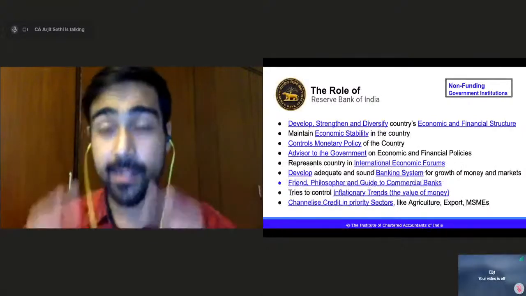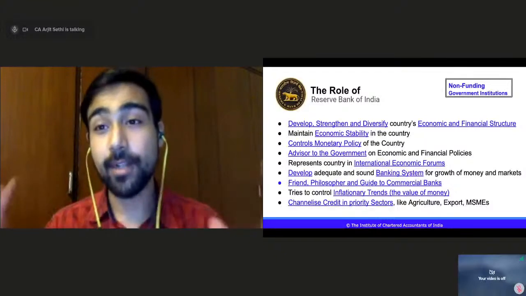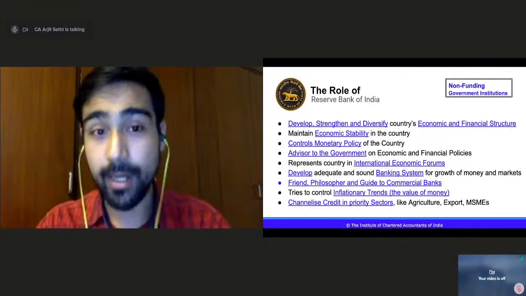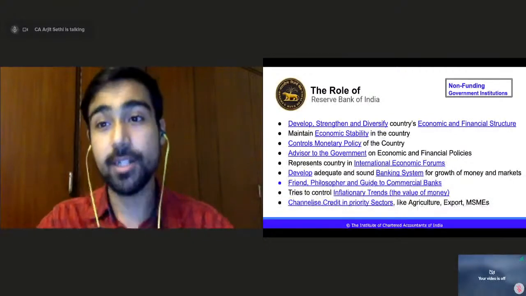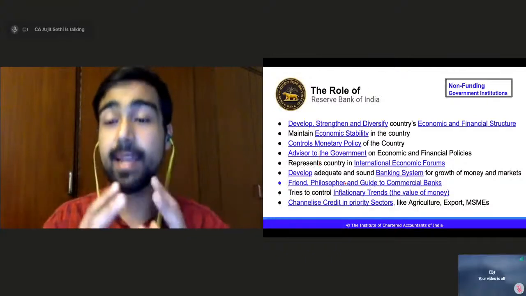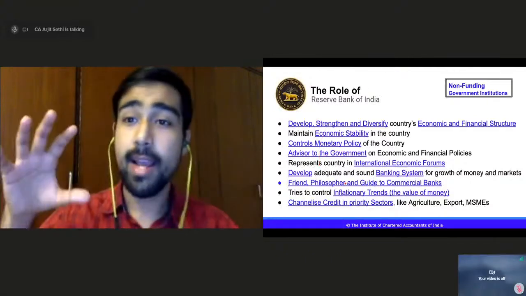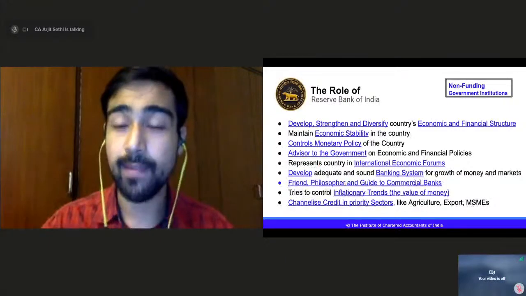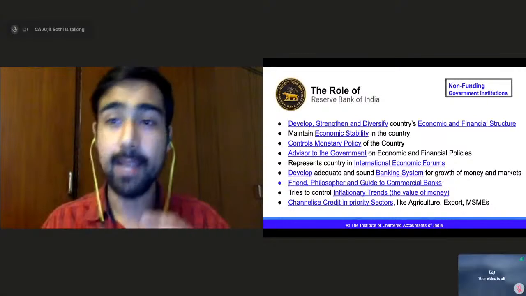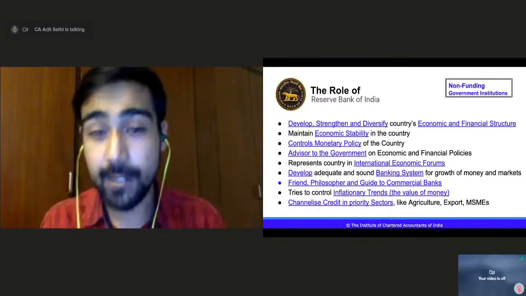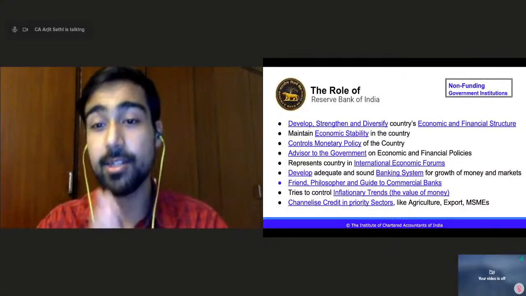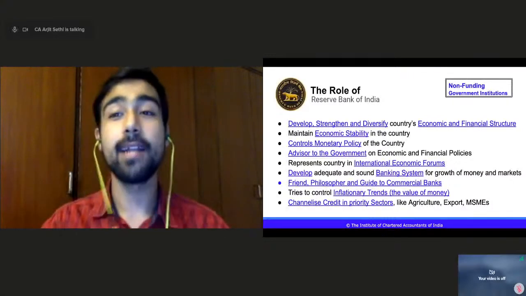RBI has been put in place through an act, the Reserve Bank of India Act of 1934. It was set up by the government for all these functions and roles. It strengthens the economy, controls inflation, ensures the banking system is functioning properly, guides them, supports them, acts as their friend, and channelizes credit into priority sectors like agriculture and export. So this is what RBI does.